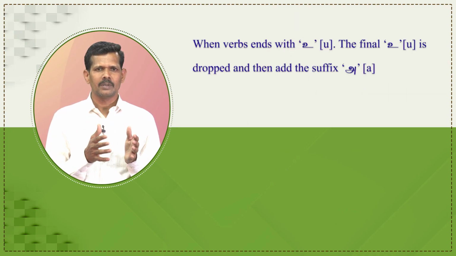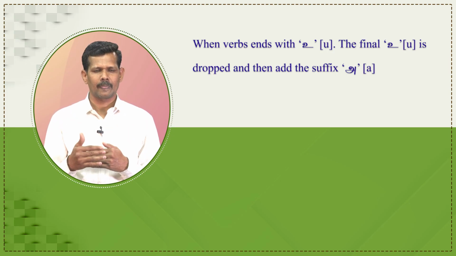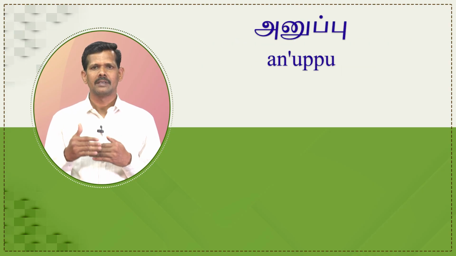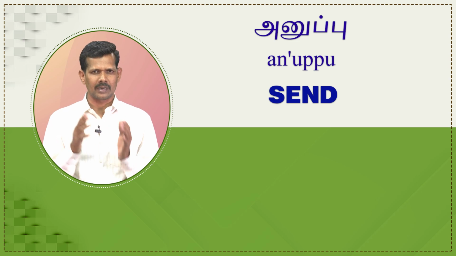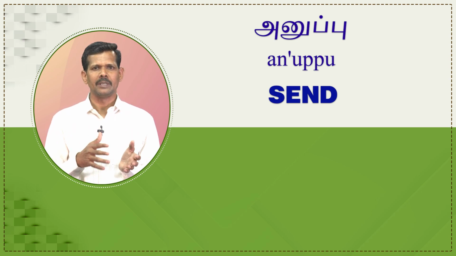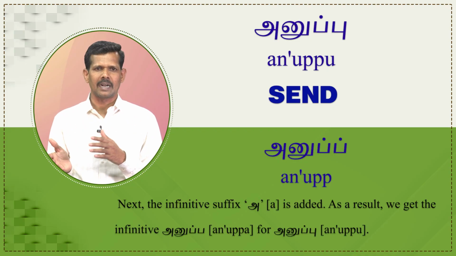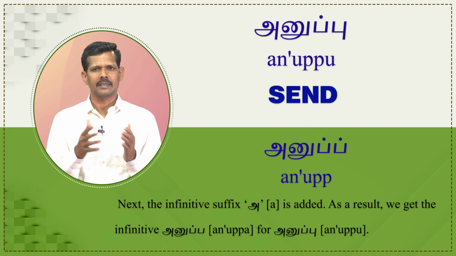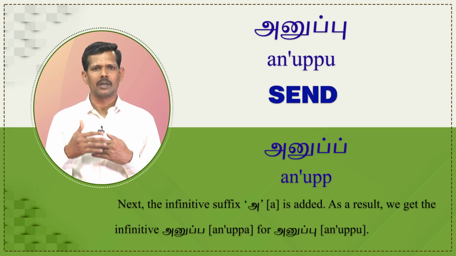When the verb ends with u, the final u is dropped and then the suffix a is added. For example, anupu, which means send. Here, initially the final u is dropped as we discussed just now. Next, the infinitive suffix is added. As a result, we get the infinitive anupa for anupu.